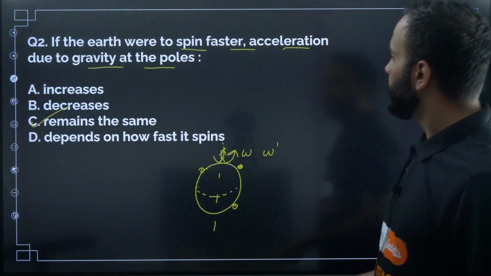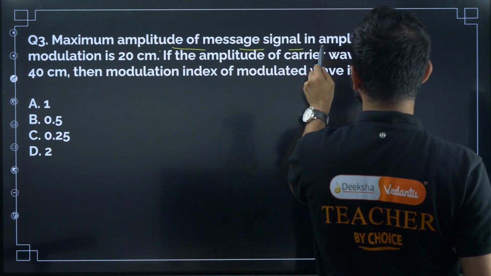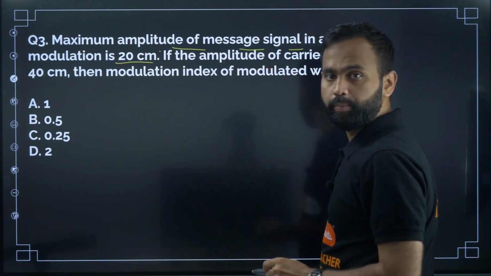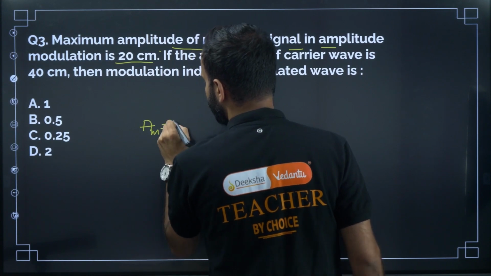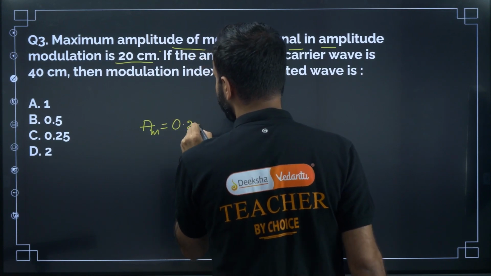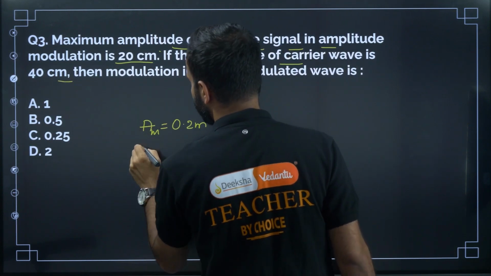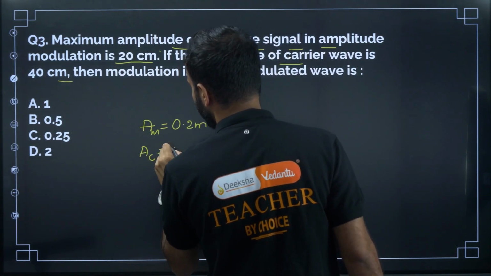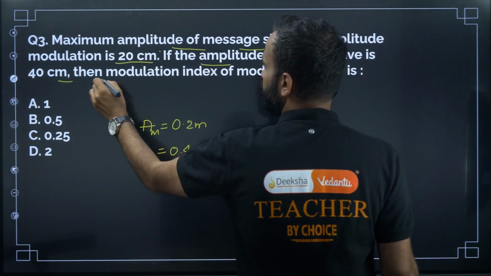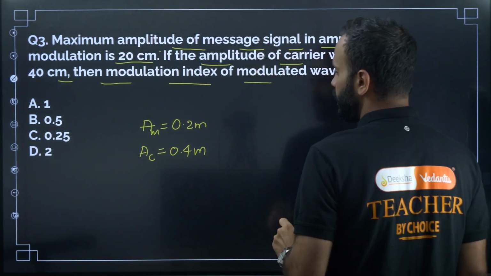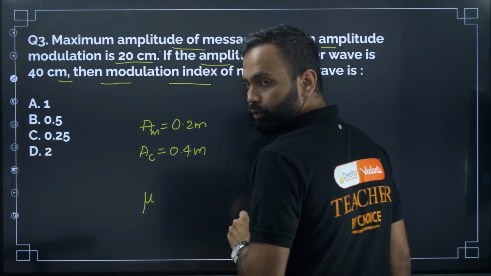Next one, question number 3. Maximum amplitude of message signal in amplitude modulation is 20 centimeter. So amplitude modulation AM equal to 20 centimeter, that is 0.2 meter. If the amplitude of carrier wave is 40 centimeter, that is AC equal to 40 centimeter, which is equal to 0.4 meter. Then modulation index of the modulated wave is. So modulation index mu we need to find, right?